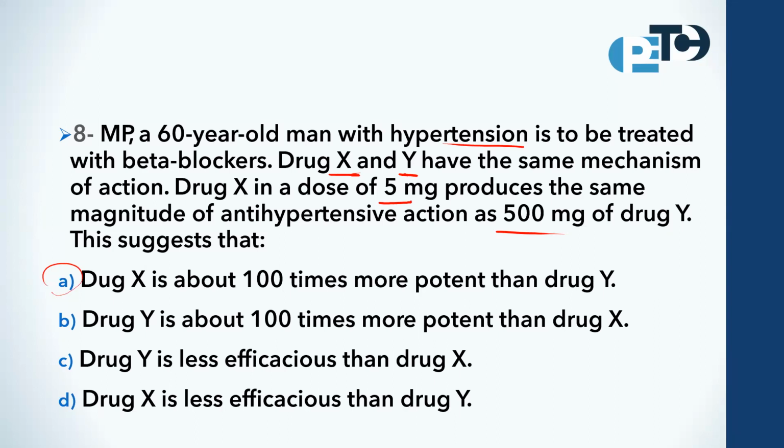In this case, we are talking about the potency of the drug. The potency of drug X is much higher than the potency of drug Y.